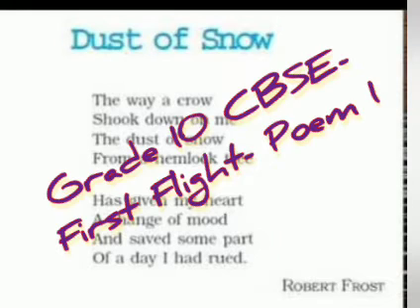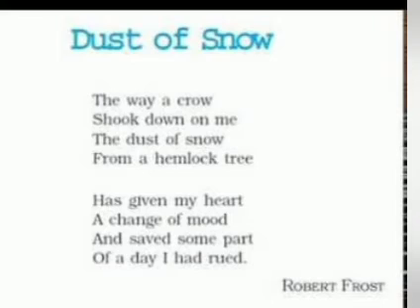So today we'll take up the next poem, which is Robert Frost's poem Dust of Snow. It's a very short poem with only 2 stanzas in it, and each stanza is a quatrain. Quatrain means only 4 verses are there in each stanza. So there are 2 stanzas, and each stanza is having 4 verses, or you can say 4 lines in it. It's a very short poem, but it has a very deep meaning once again. It is related to nature and human emotions.